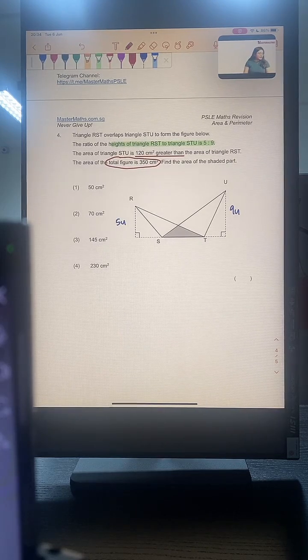Do you think you can solve this on your own, guys? What do you think? We don't have a lot of values. We only know the total area is 350 cm². We also know the difference between STU and RST, the difference in area is 120 cm². We also know the ratio of the heights. So how do we solve this question?